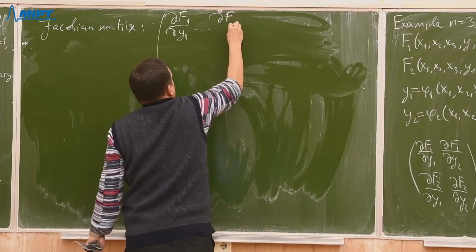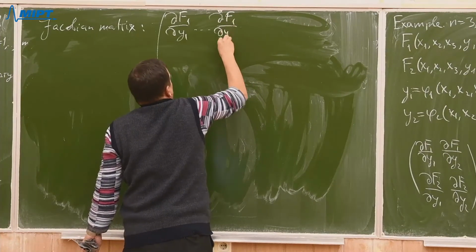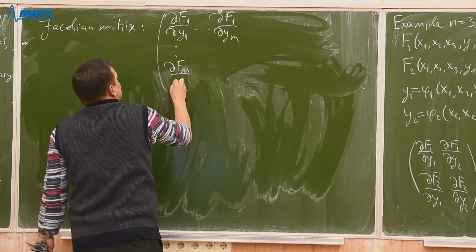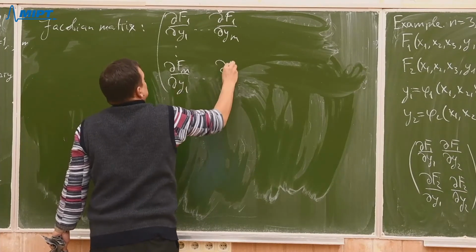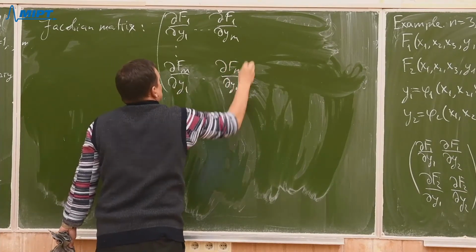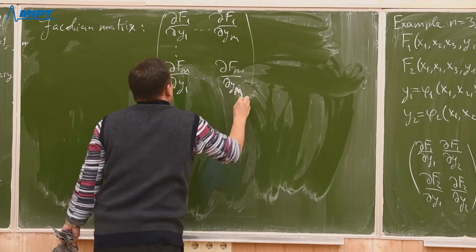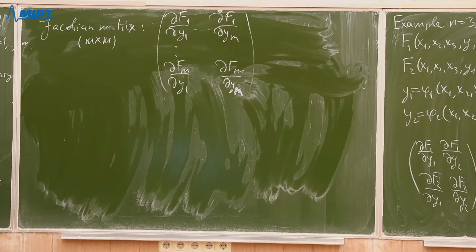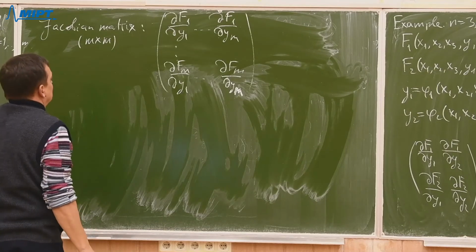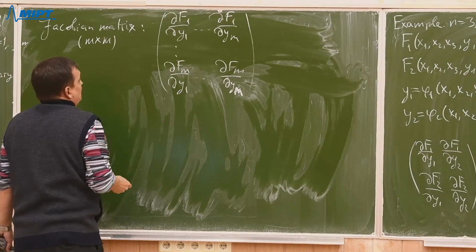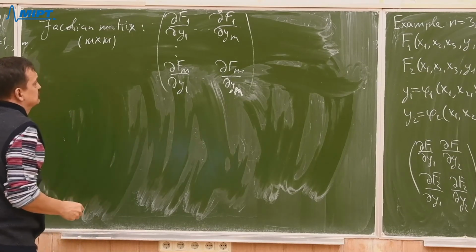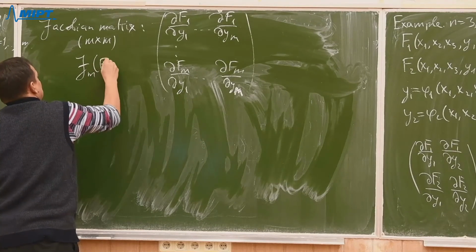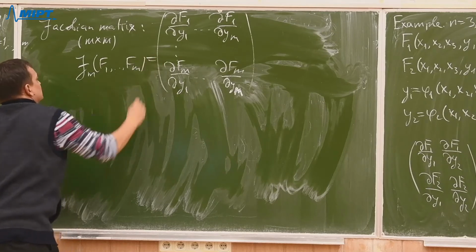Now we have the matrix itself. That is an m by m matrix, J, with rows of partial derivatives of f1, and so on, up to fm.